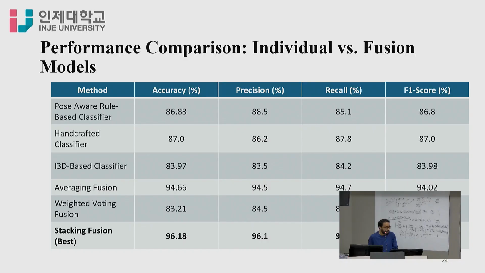Here is the performance comparison of the individual models versus the late fusion model. The stacking fusion is the best model, achieving 96.18 accuracy.